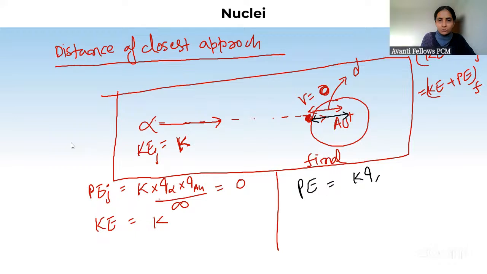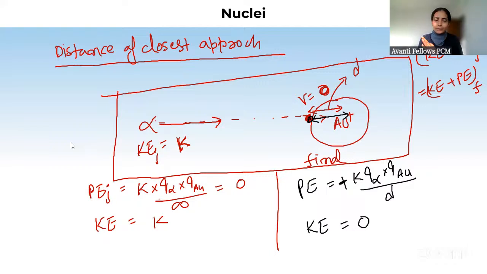K times charge on alpha particle, Q charge on gold nucleus, divided by d, with positive sign, because the charge of both is positive. Now what is the kinetic energy? Kinetic energy at the point of closest approach is zero. So total initial energy has to be equal to total final energy.